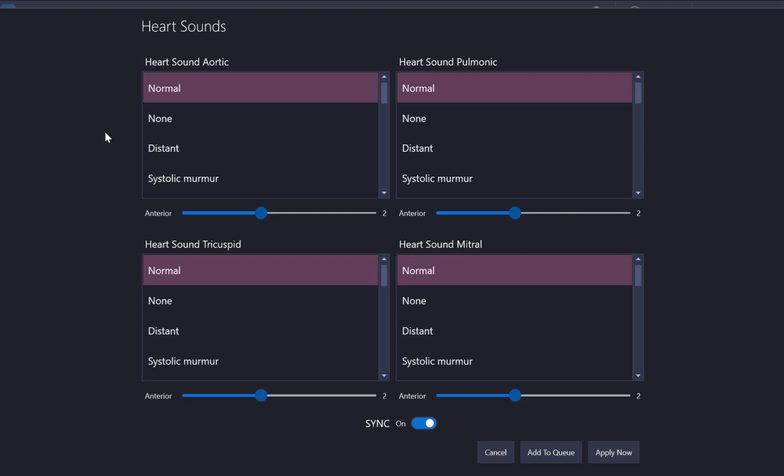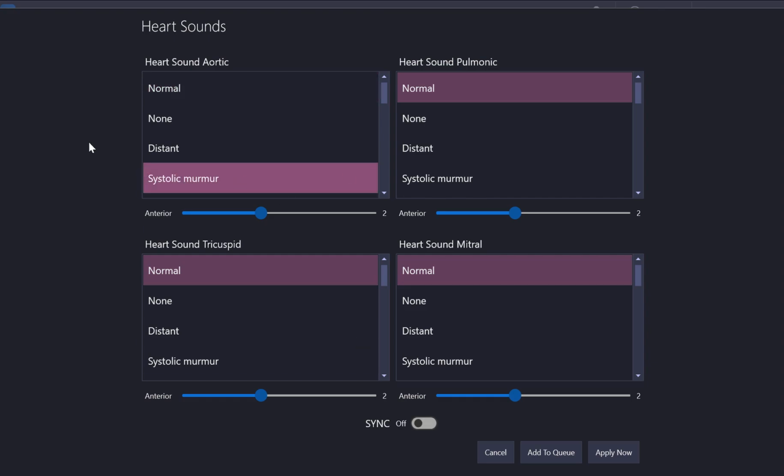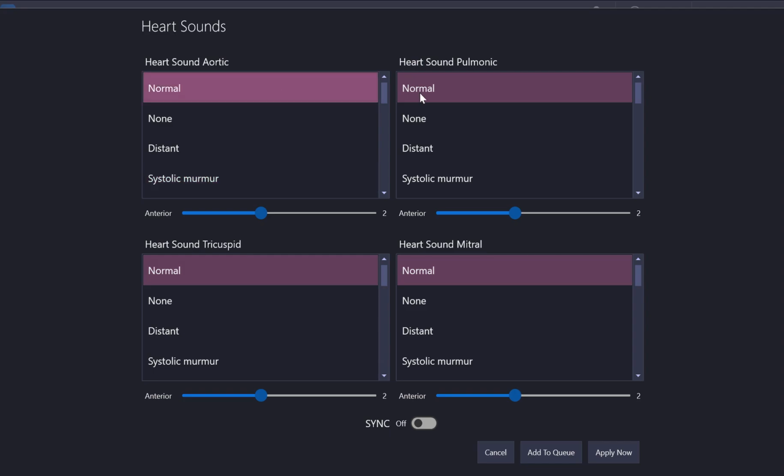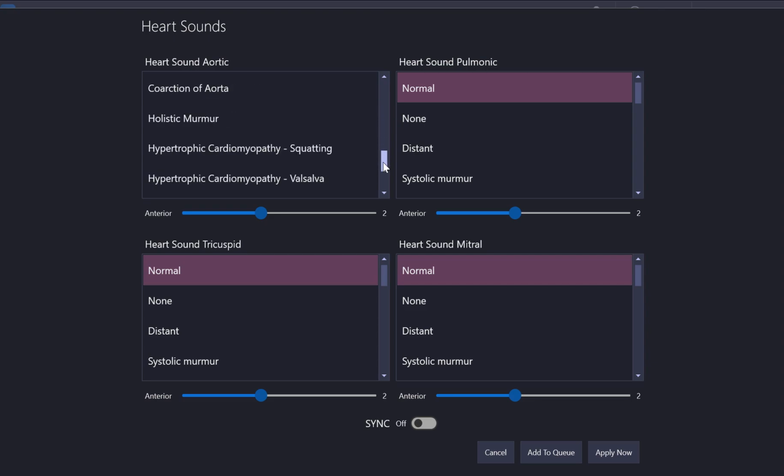And then for heart sounds, you'll have the 4 different speakers in around the heart area. You can sync them all up so that the sounds are coming from each speaker the same. You can change the volume, or you can turn the sync on and you could make a murmur on the aortic speaker or whatever you like. The different options are all the same for each of the four speakers, and there is some of the choices.